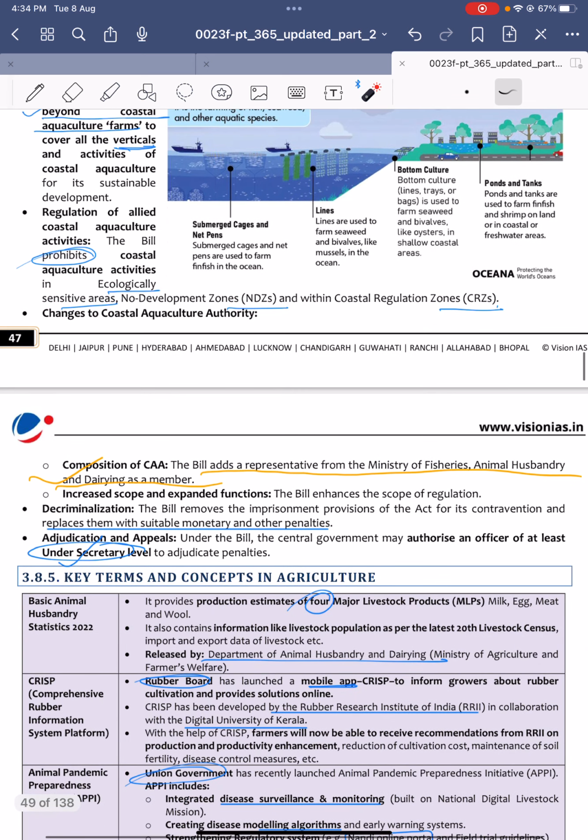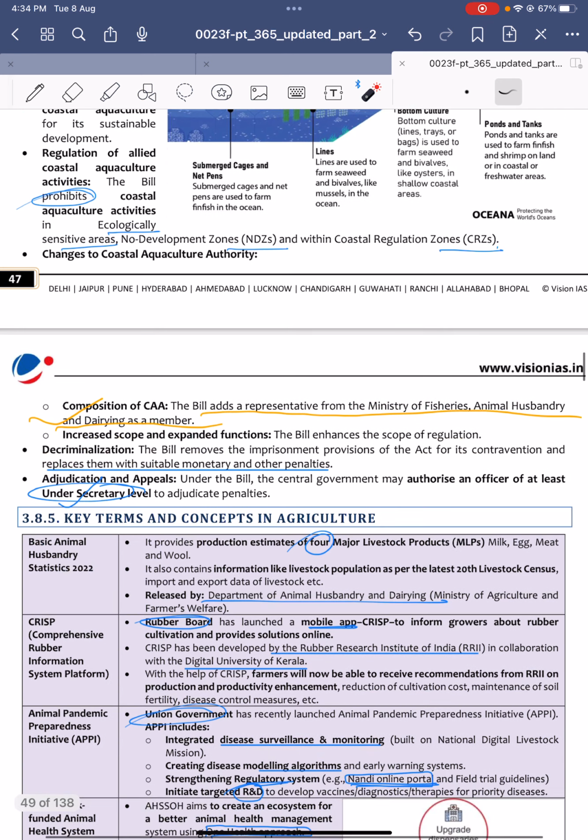So recently changes made to the Coastal Aquaculture Authority are in the composition of the CAA. So it adds a representative of the Ministry of Fisheries, Animal Husbandry and Dairying as a member. Okay, a new member is added under the Coastal Aquaculture Authority, who is a representative of the Ministry of Fisheries, Animal Husbandry and Dairying.